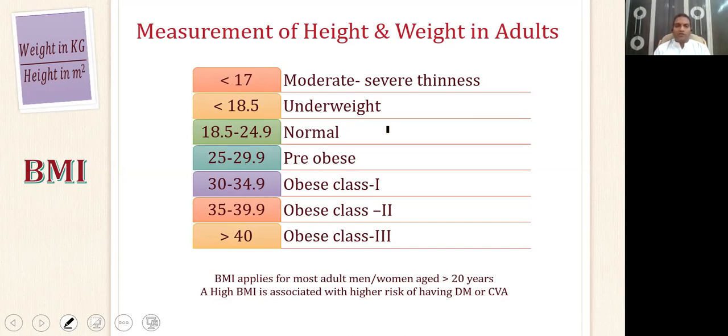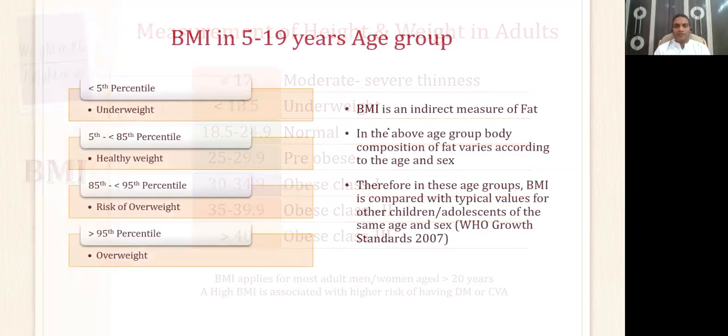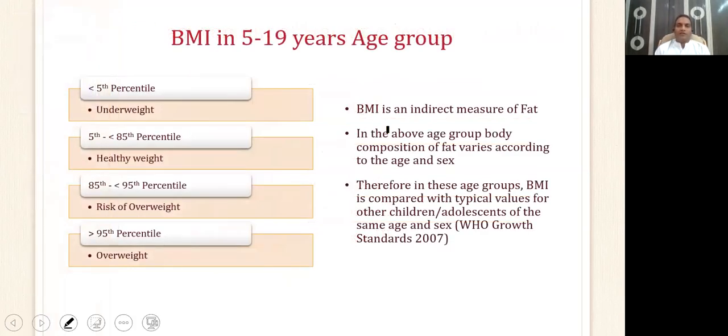Because below 20 years of age, the distribution of fat varies according to age and sex, and you cannot standardize them. So what do we do in those cases? In those cases, we again calculate the BMI using the same formula, which is weight in kg divided by height in meters squared. But then we have to compare the value for each individual's age and sex. For example, if I calculate the body mass index of a 17-year-old boy, then I compare it with the standard of a 17-year-old male.